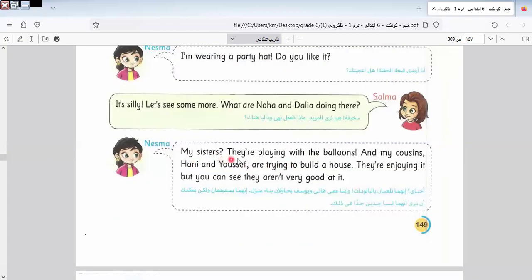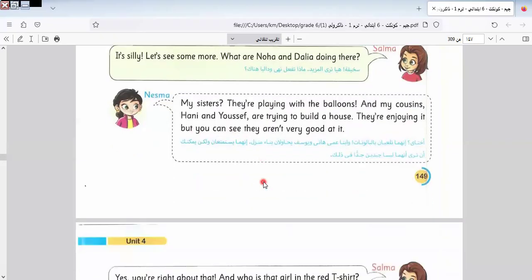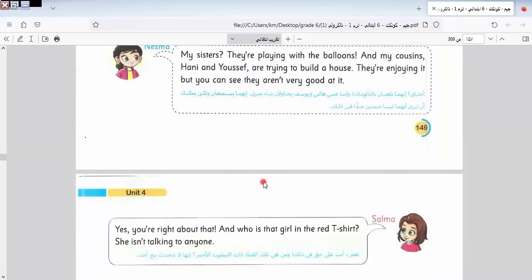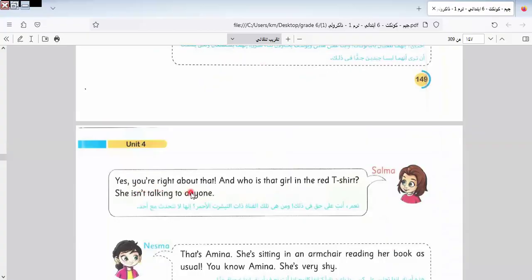My sisters, they are playing with balloons, and my cousins, Hani and Yusuf, are trying to build a house. They are enjoying it, but you can see they aren't very good at it. Yes, you are right about that. And who is that girl in the red T-shirt?